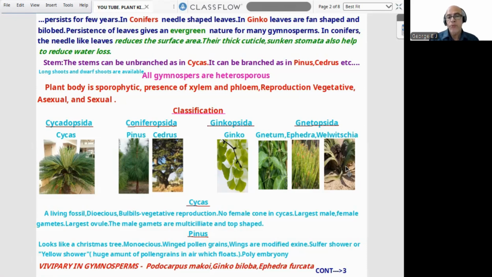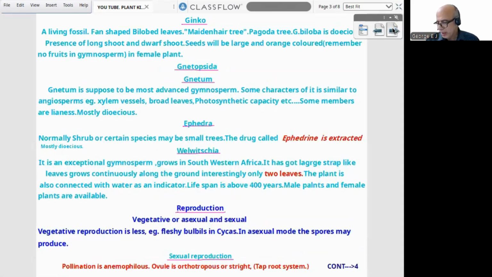Lifespan is above 400 years. Male plants and female plants are available, so preferably dioecious. I think Welwitschia is clear. So these 4, 5, 6, 7 photographs help to become clear with the plants. I think the idea is clear, so we can proceed to the next area.